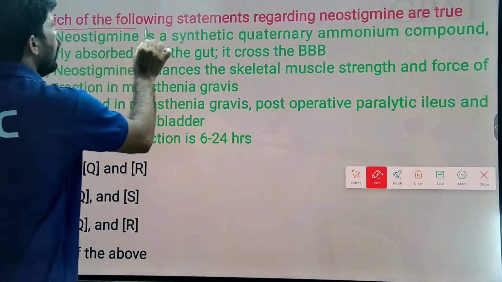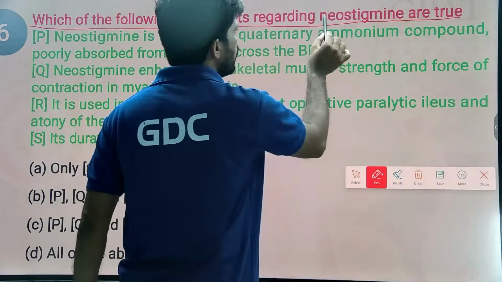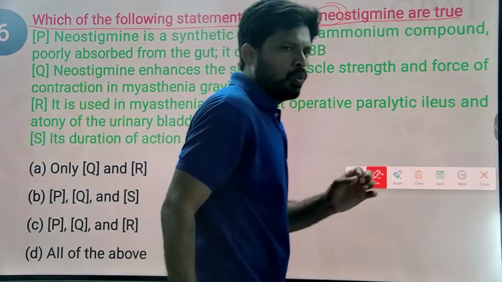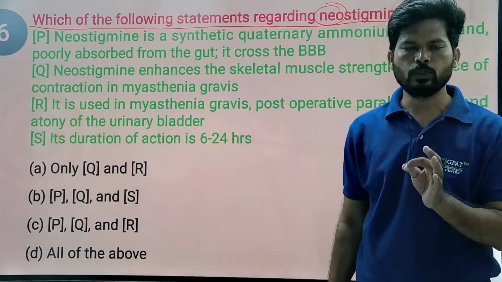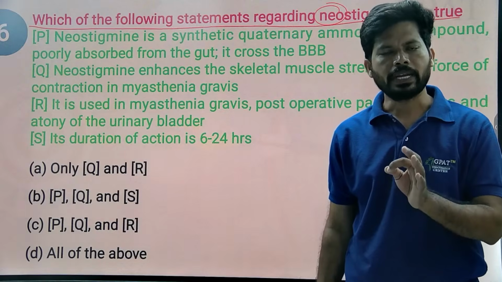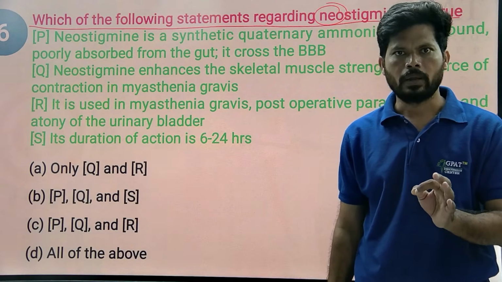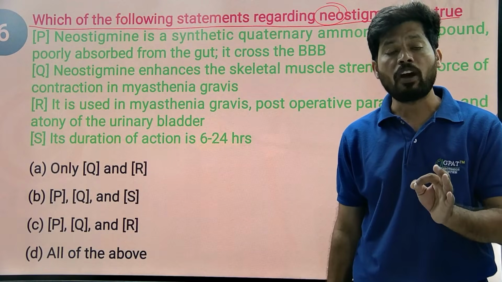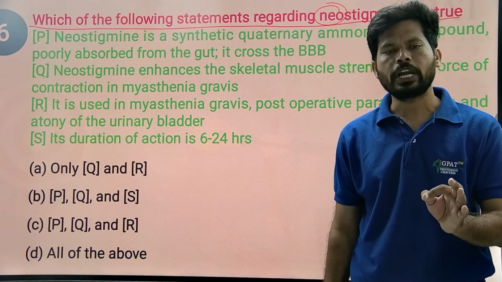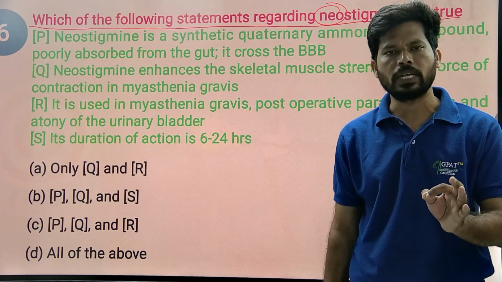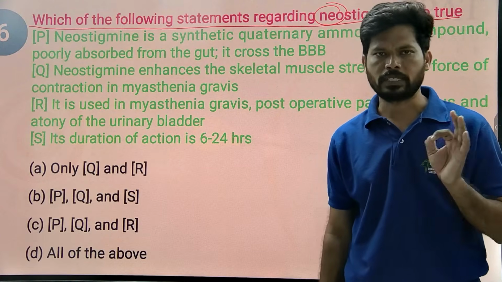Which of the following statements regarding neostigmine are true? Neostigmine is generally a reversible anticholinesterase. It inhibits the acetylcholinesterase enzyme in a reversible manner, and it is a quaternary ammonium compound, having poor absorption and distribution, and less penetration ability into the placental barrier as well as the blood-brain barrier. And neostigmine can be a drug of choice for myasthenia gravis.